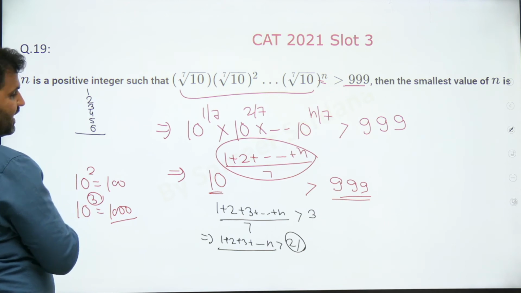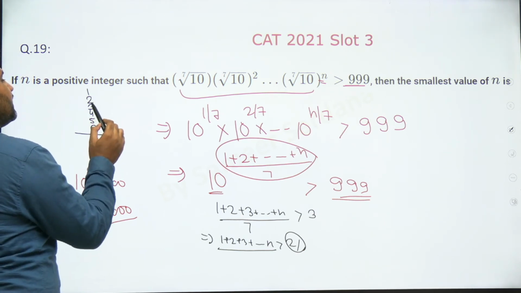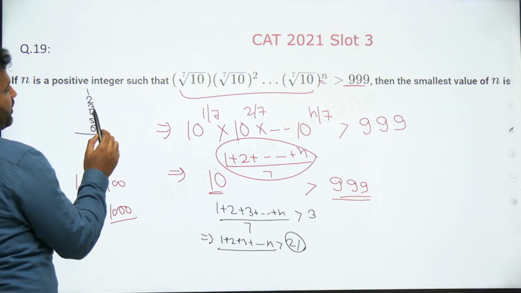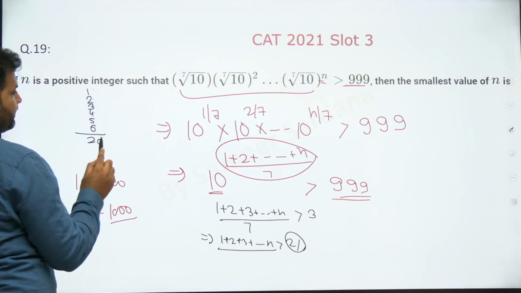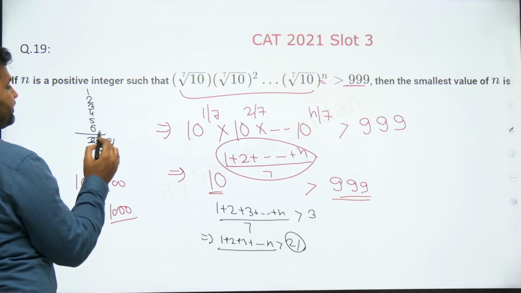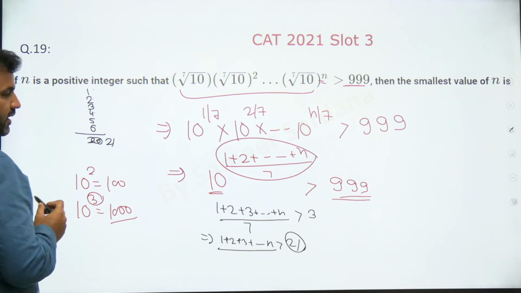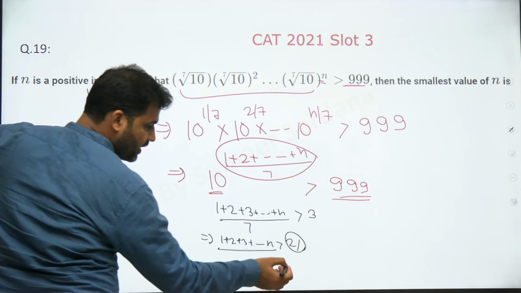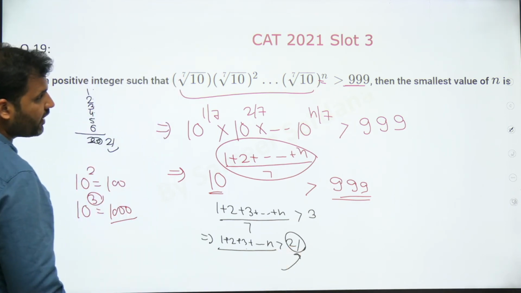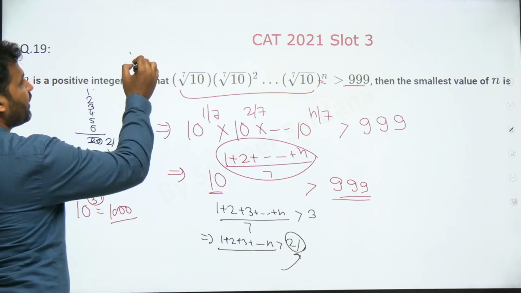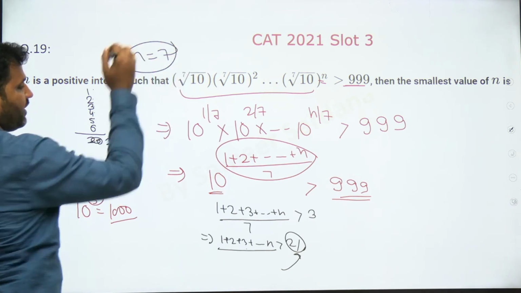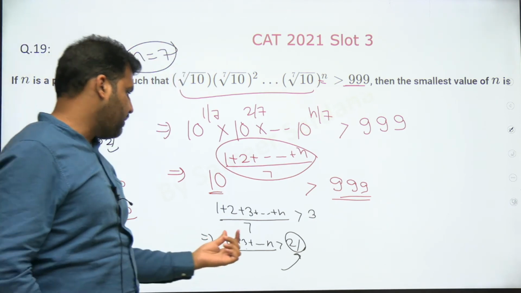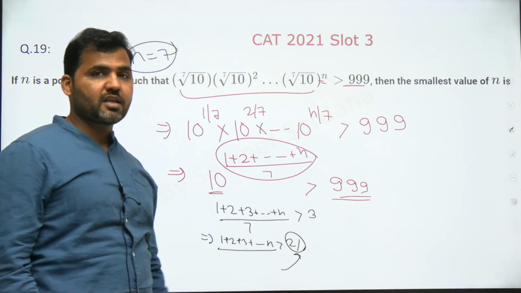If I take n as 6, the total will be 3 plus 2, 5, plus 4, 9, plus 5, 14, plus 6, 20, right? Oh, sorry, this would be 21. So if I take n as 6, the value will be exactly 21. I want this number to be greater than 21. So the least value of n you need to take would be 7, right? For what least value of n will the summation of these values be greater than 21.